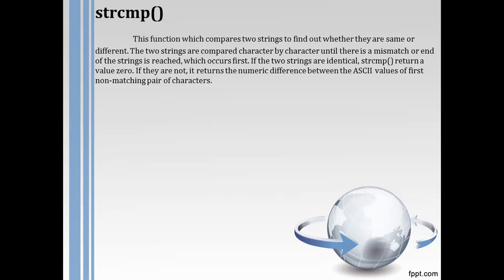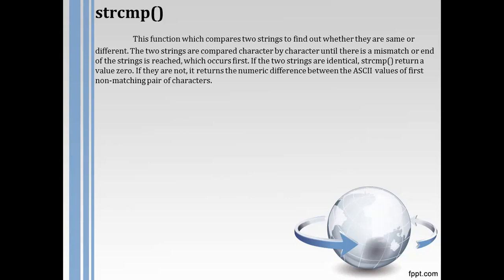The simple thing is, just assume that two strings are there. If two strings are identical, the same in each respect, in each respect means what? If one string is in small letters and the other string is also in small letters, we say that it's identical. Then strcmp will return the 0 value.